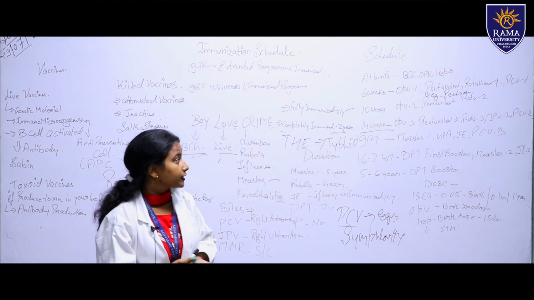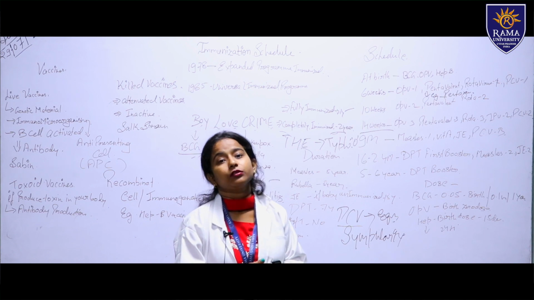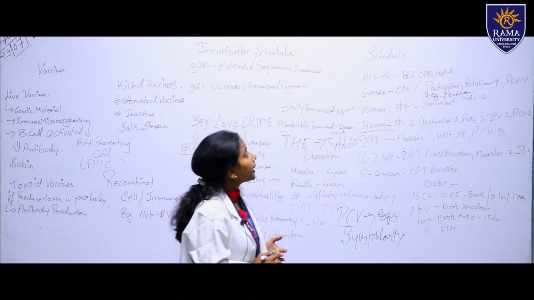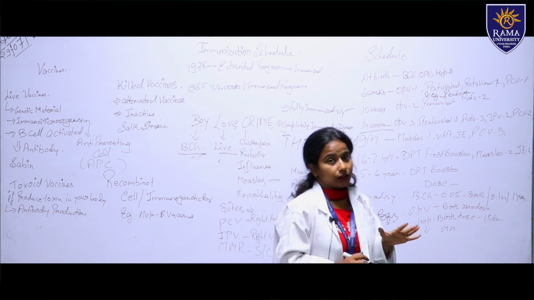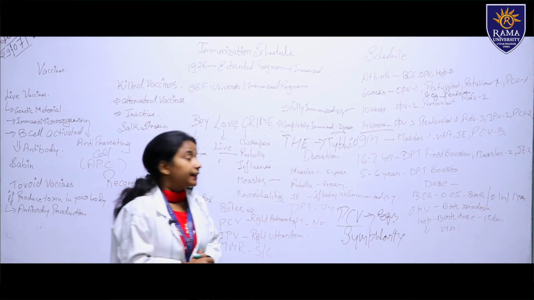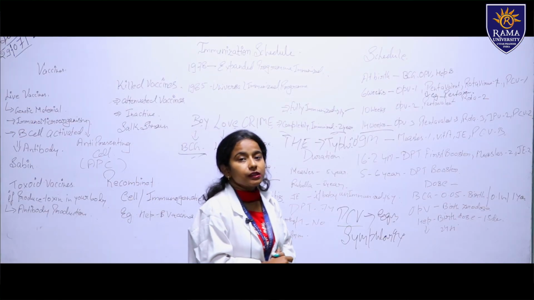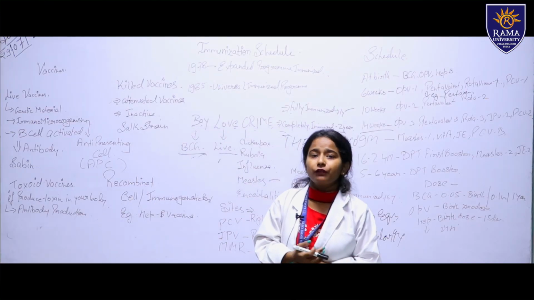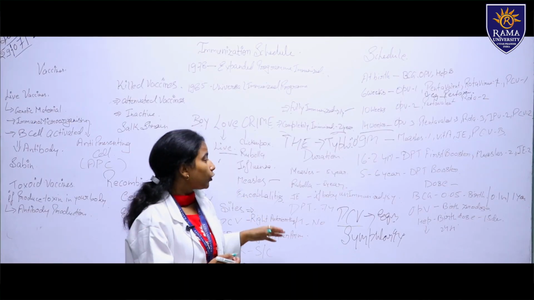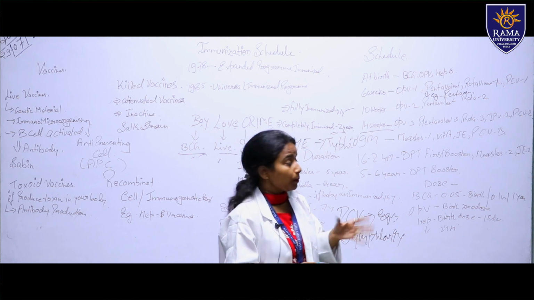Now I have to explain the sites we have to give to the child in vaccination. So first we are talking about the BCG. BCG comes under the left upper arm. We have to give that BCG into the left upper arm. Then we have to say that it is going to be the deltoid muscle. Then what are the doses of the BCG?